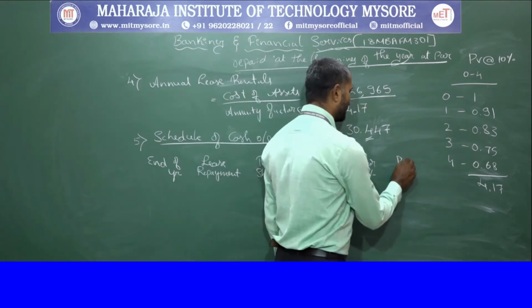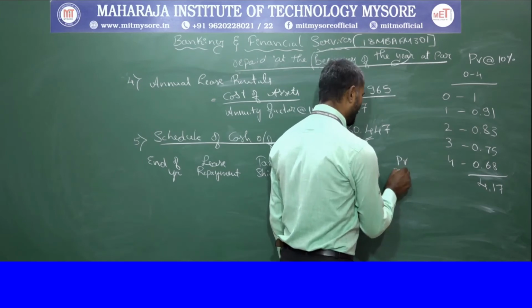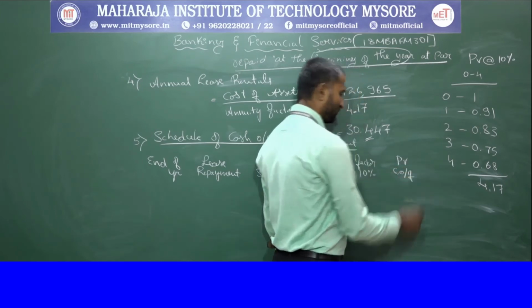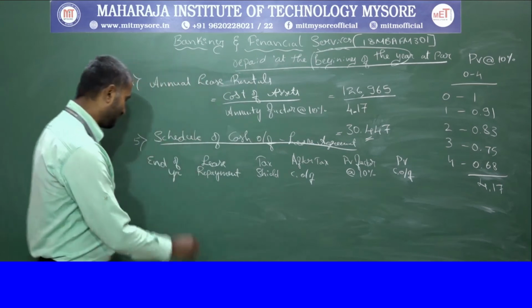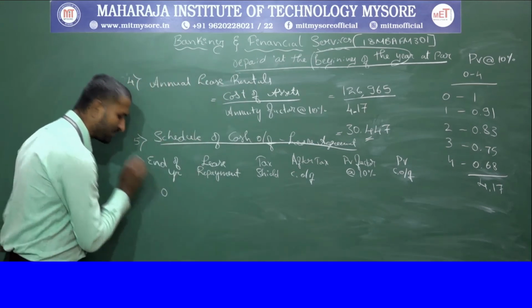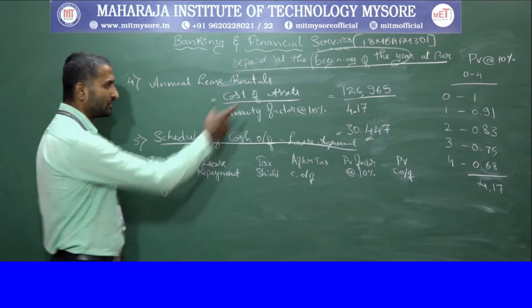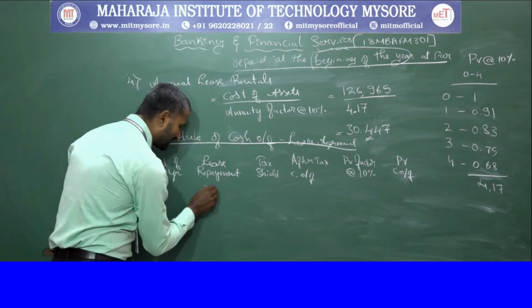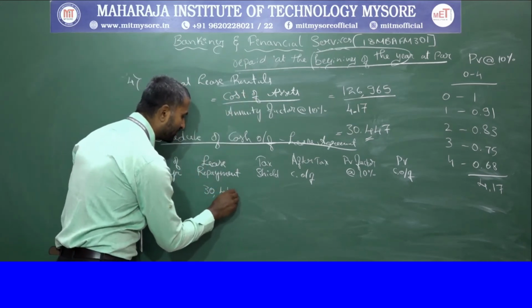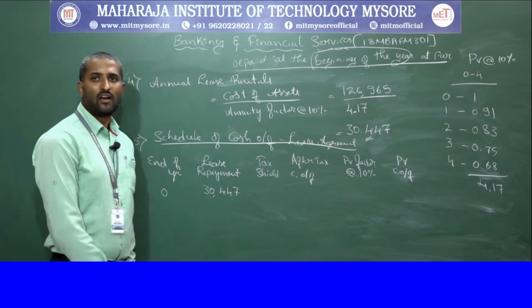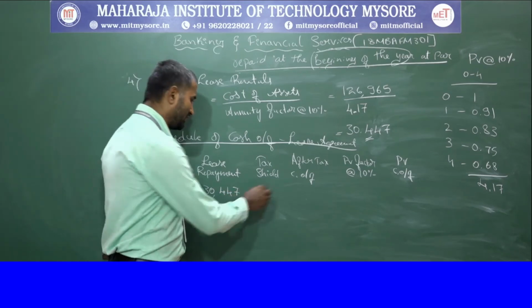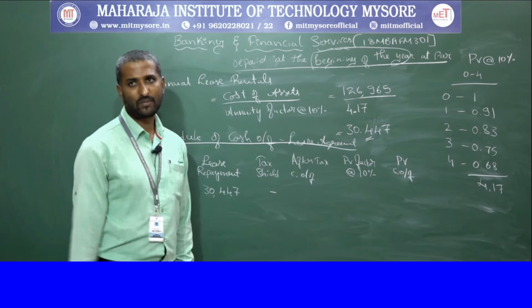Then we are going to convert those to present value cash outflows. As we know, it starts from the 0th year. So the 0th year it will be 30,447. And in the 0th year, there is no tax shield applicable.